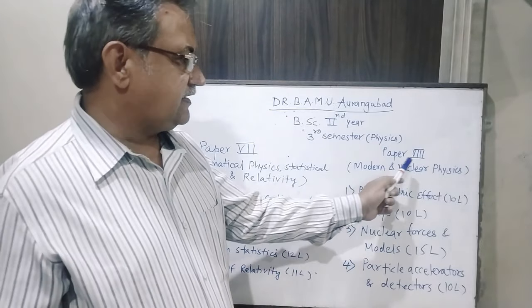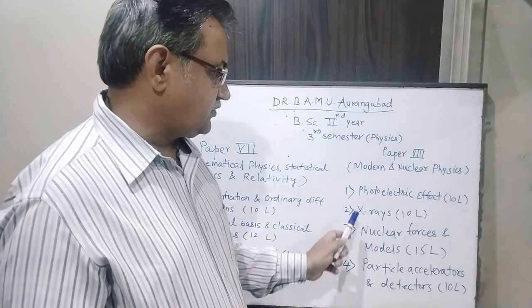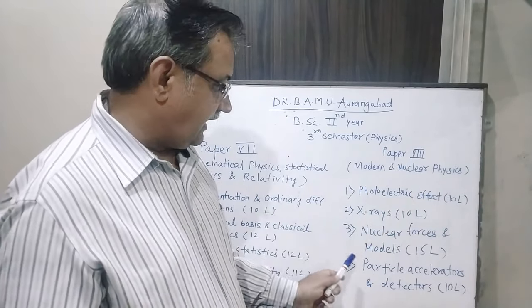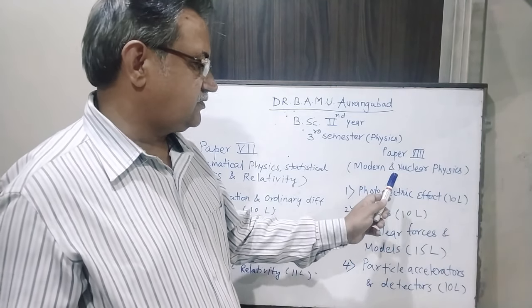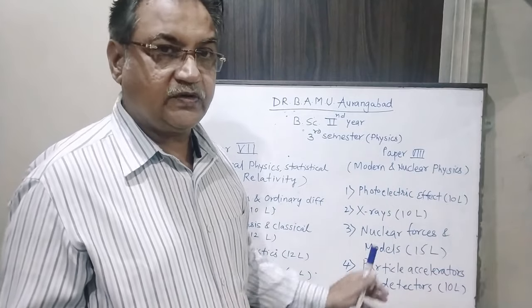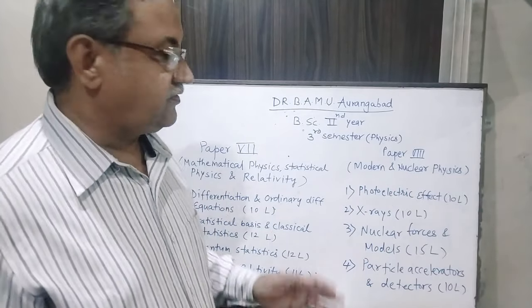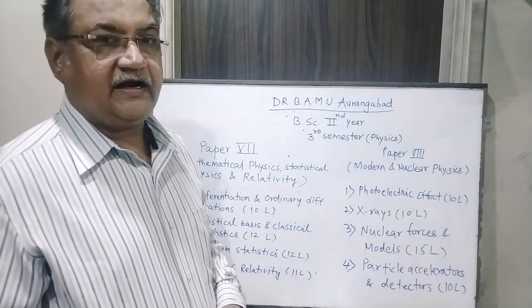Similarly, in this paper we are going to learn modern and nuclear physics. The first 2 topics belong to modern physics, and chapters 3 and 4 are from nuclear physics. As usual, we are going to learn all these papers in a total of 90 lectures.